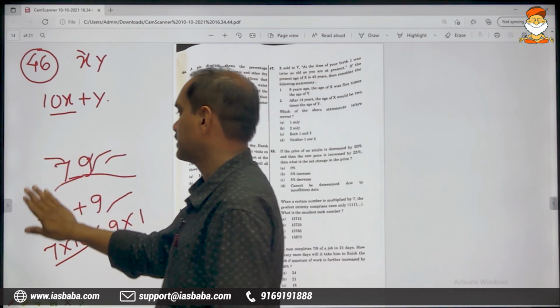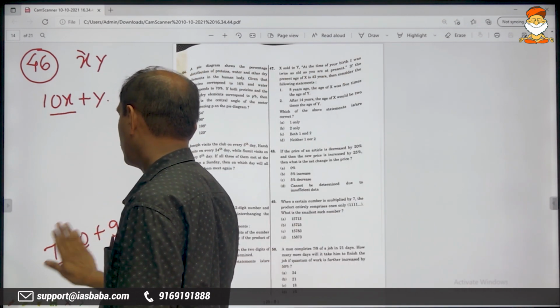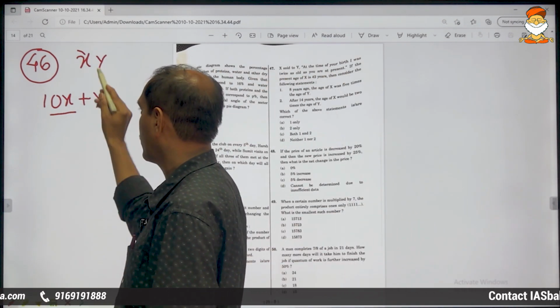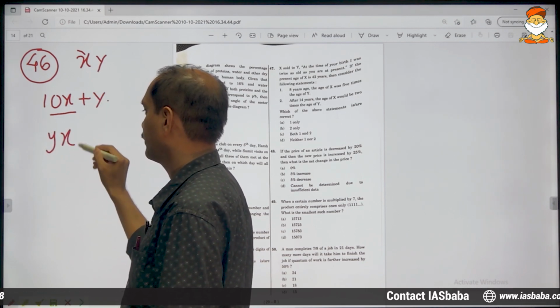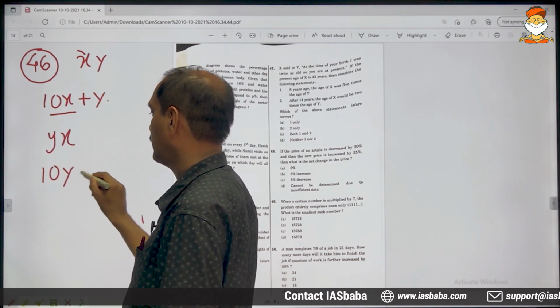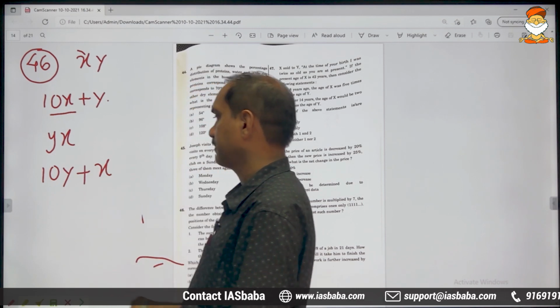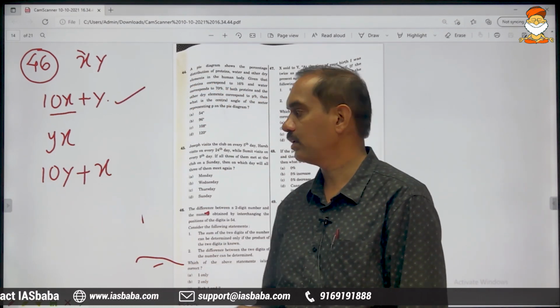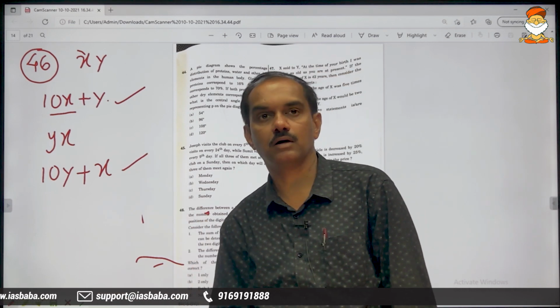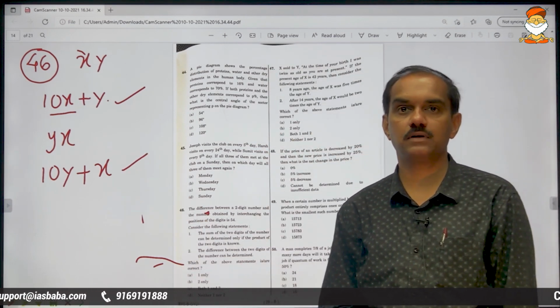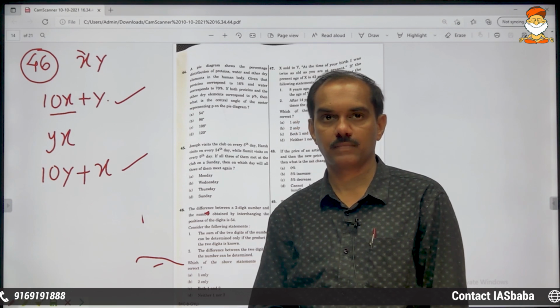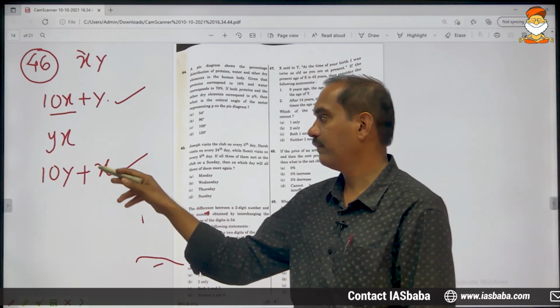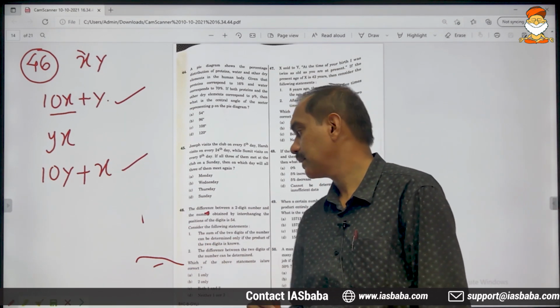And if you reverse it, what happens? Yx meaning 10y plus x. This is the first number, original number, and this is the number we are getting after reversing it. And he is saying the difference between these two numbers is given.